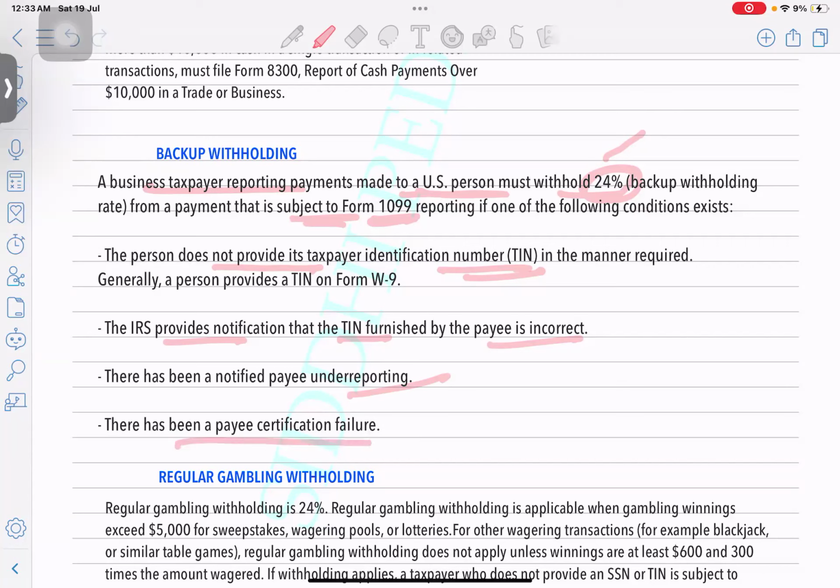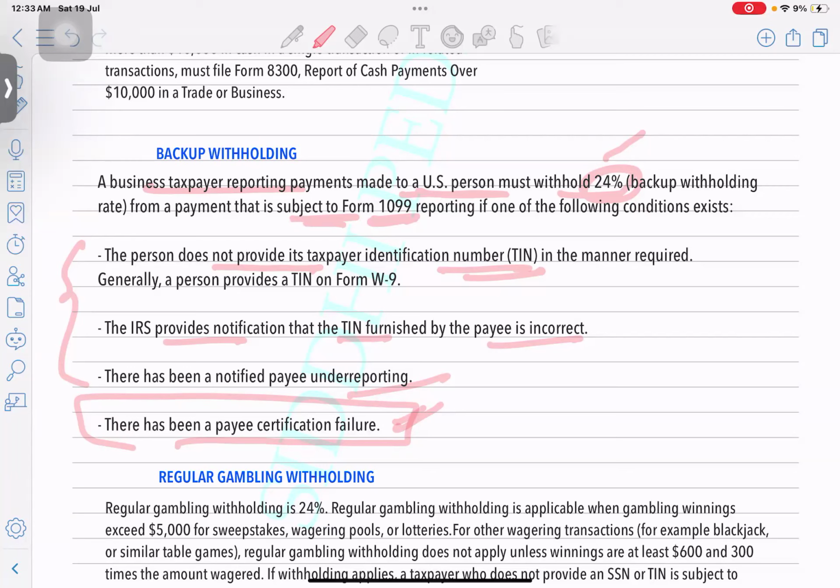And there has been a payee certification failure, right? So when there is a certificate required for the backup withholding and it has not been given, mainly it will be rejected due to these three reasons only. So in that case, straight 24% you have to deduct as a backup withholding while paying the wages to the employee.